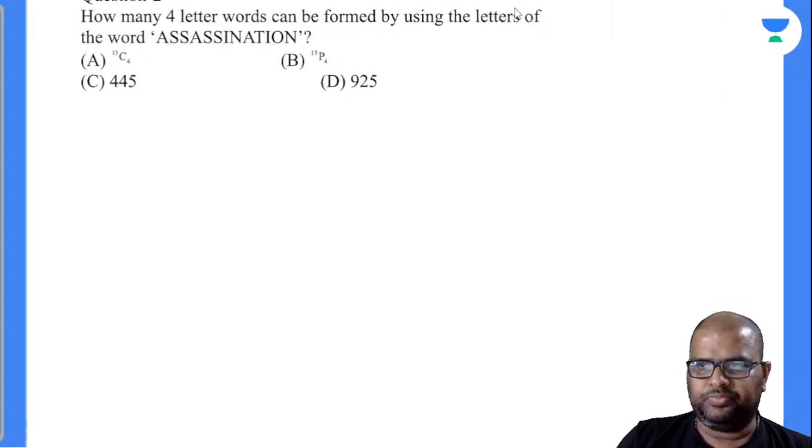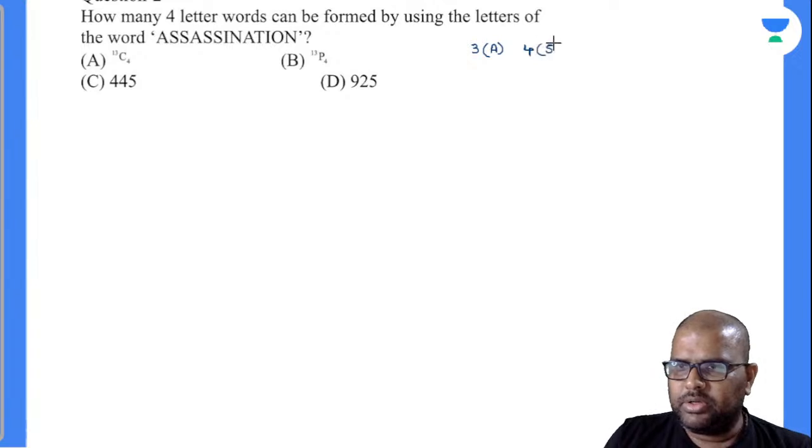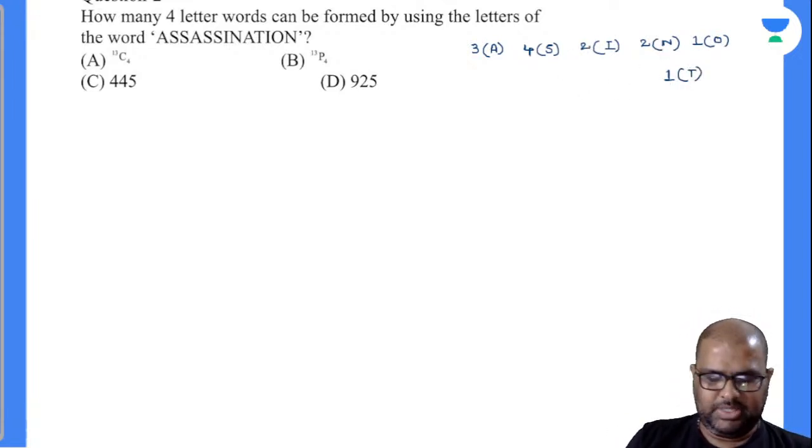So, chalo, I'll write down first of all. How many different alphabets do we have? I'll break this down. We have 3 A's, we have 4 S, we have 2 I's, we have 2 N's, we have 1 O, we have 1 T, that's it, right? 3 plus 4, 7, 9, 11, 12, 13. D, it seems. Shubham said D.